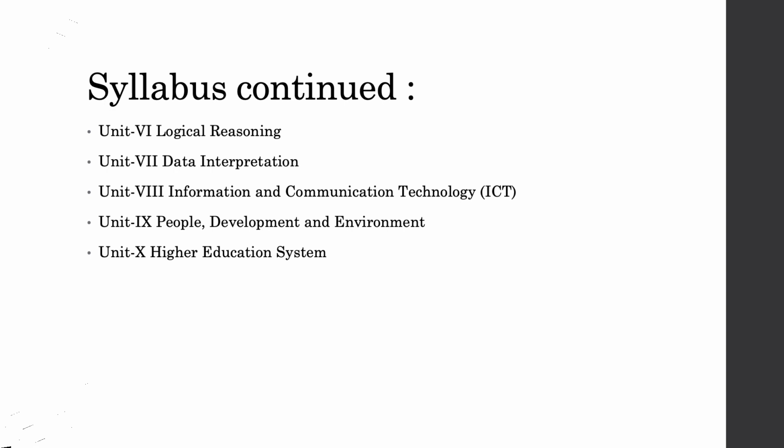The next is DI, that is your data interpretation, relating mostly to your pie charts or graphical questions. For example, if a company made this profit in this year, then what would be the profit in another year, or we have to compare the profits and bring out which was the most substantial. So basically we have to pick data, then interpret it, and then come to a conclusion.